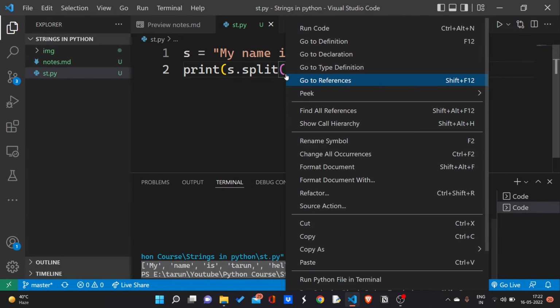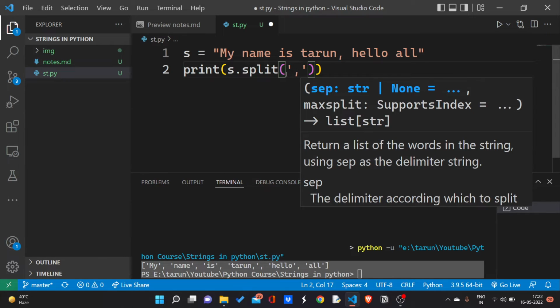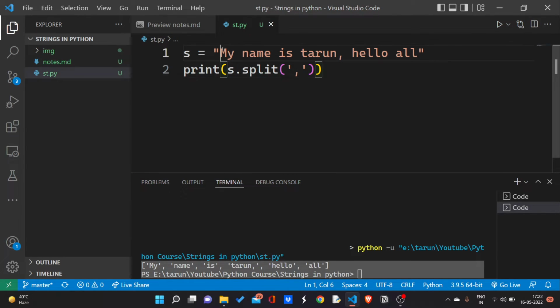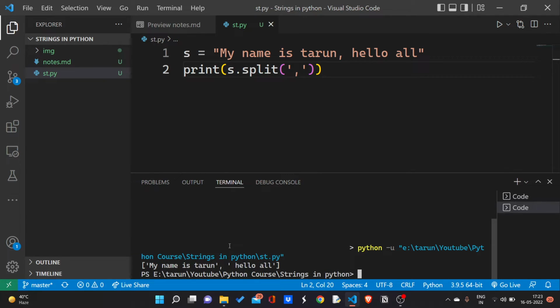If I give a separator, like the comma, then I am going to get "my name is Tarun" in one string, and the other string will be " hello all", containing this space also. Now I am going to print the output. As you can see, I get "my name is Tarun", then again "hello all". If I give a separator, it uses that separator to split the string. If I don't give any separator, it will by default use a single white space as the